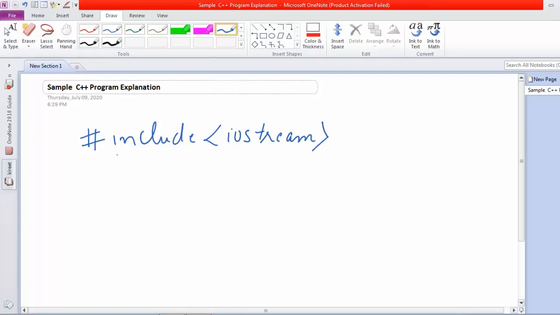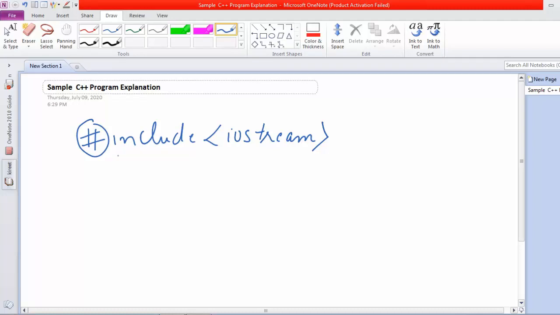So basically this is the preprocessor directive, and this preprocessor directive is telling the compiler. It is invoked by the compiler, and it tells the compiler to include the iostream header file in the program before compilation. This is very much required because iostream contains all the declarations for the particular objects that we have to include in our program, so all the standard objects will be available to our program.